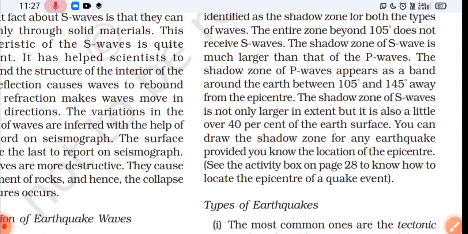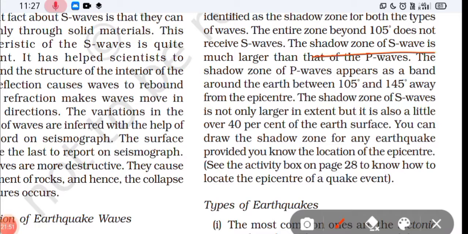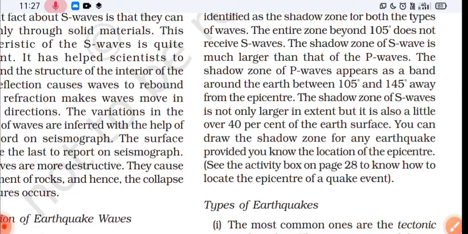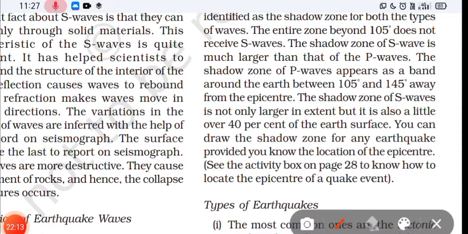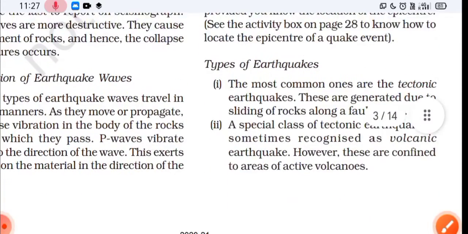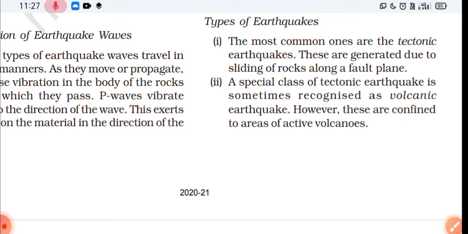So the entire zone beyond 105 degree does not receive S waves. The shadow zone of S waves is much larger than that of P waves. The shadow zone of P waves appears as a band around the Earth between 105 to 145 degree away from the epicenter. The shadow zone of S waves is not only larger in extent, but it is also a little over 40% of the Earth's surface. You can draw the shadow zone for any earthquake provided you know the location of the epicenter. I hope you understood that. You don't need more explanation, I hope, because you are so grown-up.